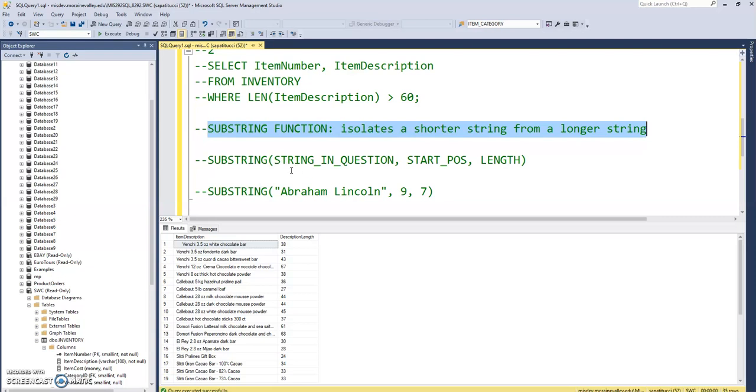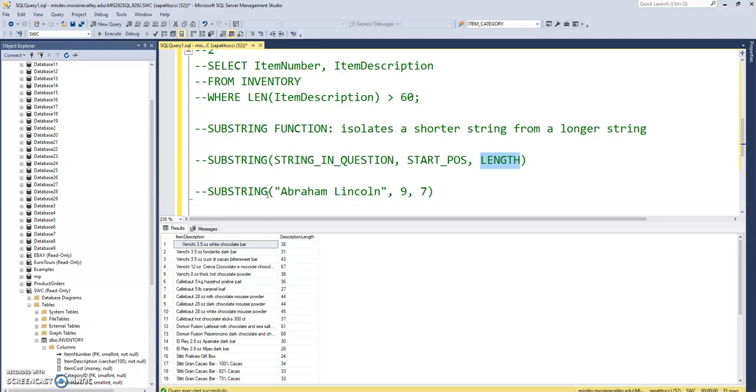So here are the arguments for substring. It takes 3 arguments. First of all, it needs to know the string in question. What's the string we're looking at? What are we cutting? And then from there, it needs to know, okay, where am I going to start the cut? What's the starting position? And then thirdly, how many characters to take?